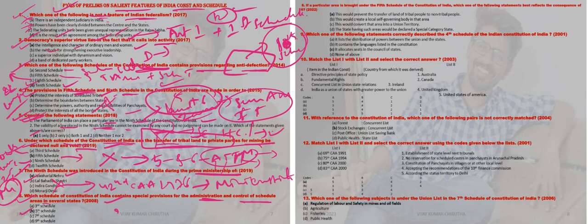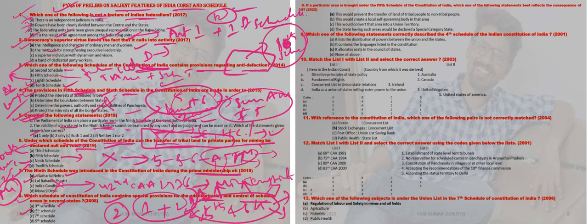Remember that every 2 years, one or two questions come from the fifth schedule or sixth schedule. So keep in mind which articles relate to the fifth and sixth schedules, what special provisions, special privileges, and special powers they have, and what control the state government, central government, President, or district collectors have over these particular areas. So remember all those.